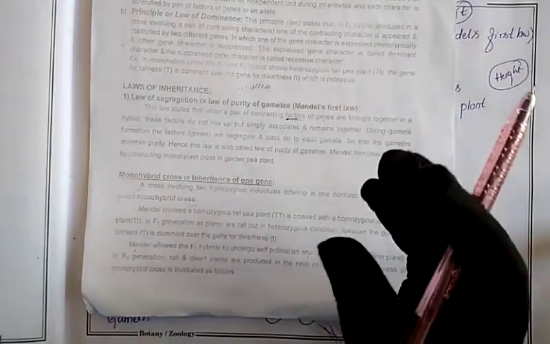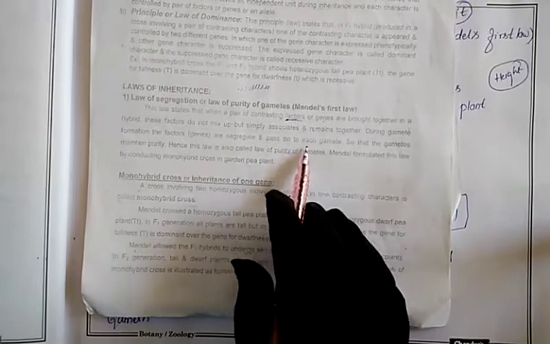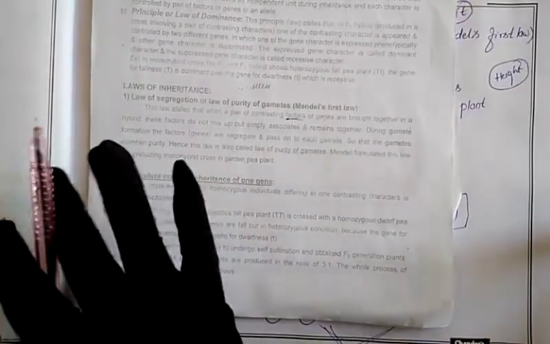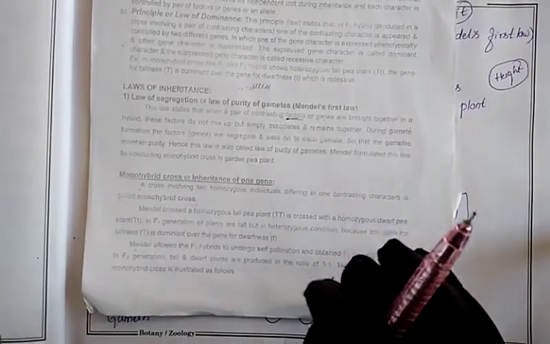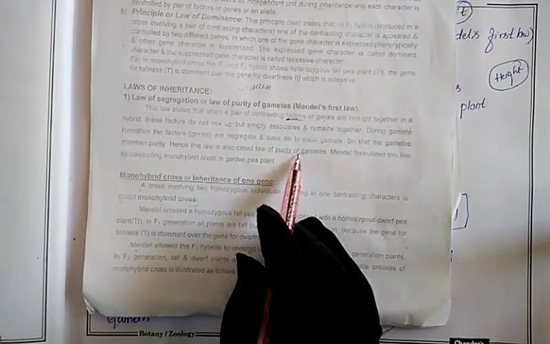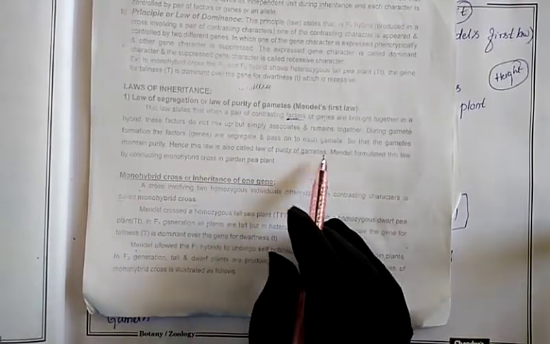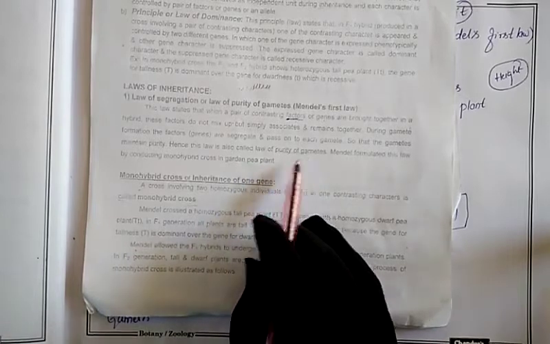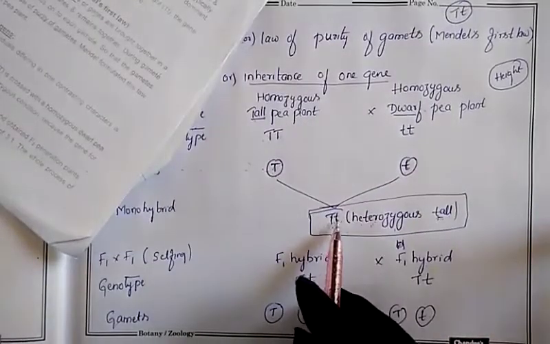Factors means genes. The genes segregate and are passed to each gamete. Who are the gametes? Sperm and egg are the gametes, and the gametes maintain purity. In this manner the gametes maintain purity and express in the offspring. Hence this law is also called the law of purity of gametes, because they are not mixing together.